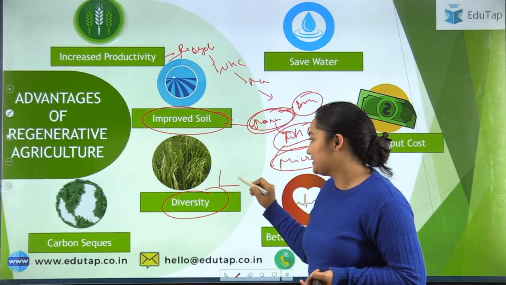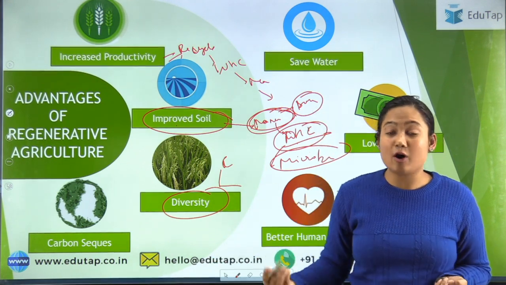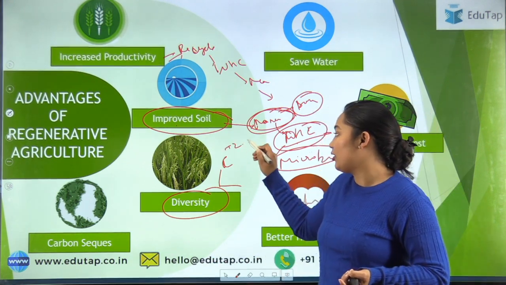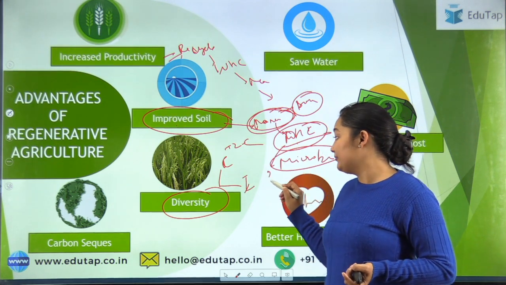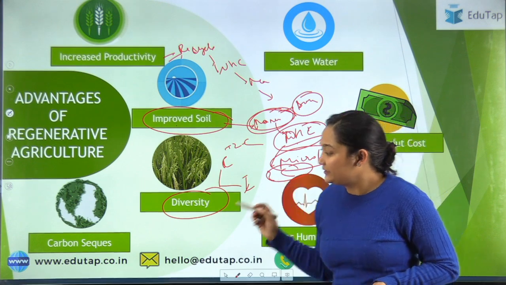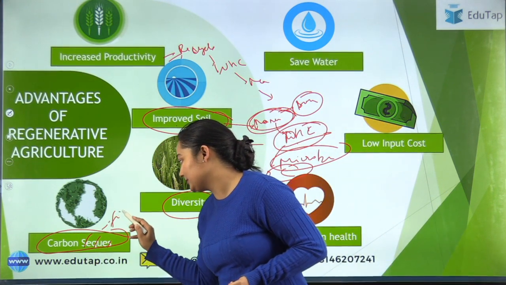How is diversity increasing? When we are doing crop rotation. In monocropping, we grow one crop. In crop rotation, we can grow 2 to 3 or more crops. Then when we are doing intercropping in the same field, we can go for more than 2 crops. Then carbon sequestering is happening. Again, carbon fixation is happening.